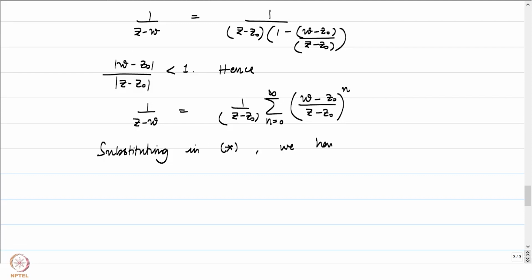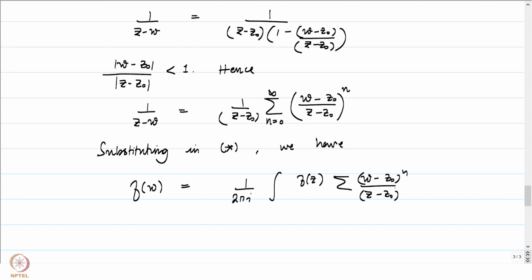we have f(w) equal to 1 by 2πi times the integral of f(z) into the summation, where the z − z0 can be pulled in, this is going to be (w − z0)^n by (z − z0)^(n+1) dz over gamma.